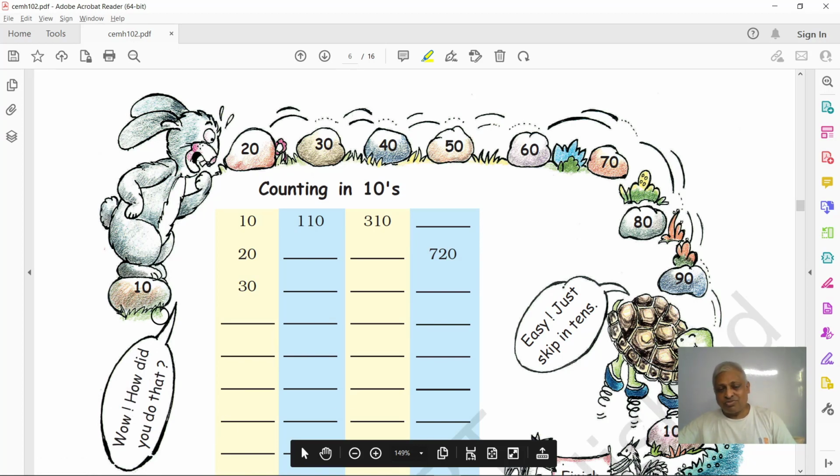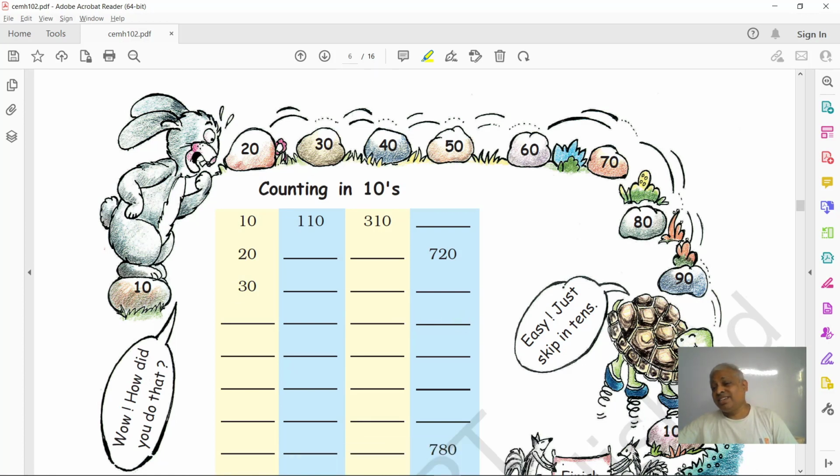The rabbit is wondering, how did you do that? Then it's saying that it's smartness. If you have something which you cannot do, you have to use your smartness to solve any question, any puzzle. So here the tortoise used the trick of smartness.